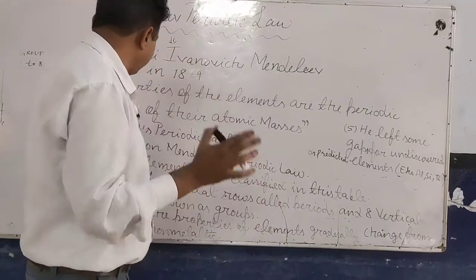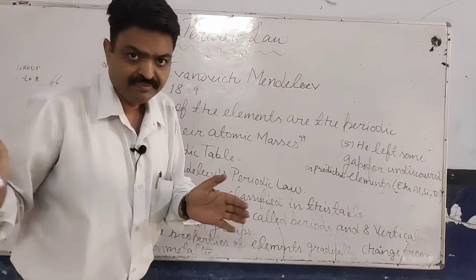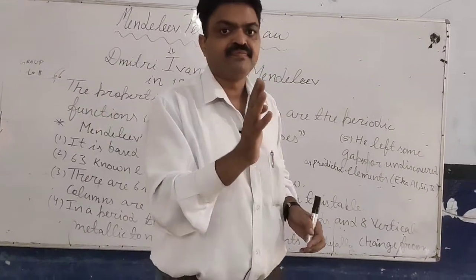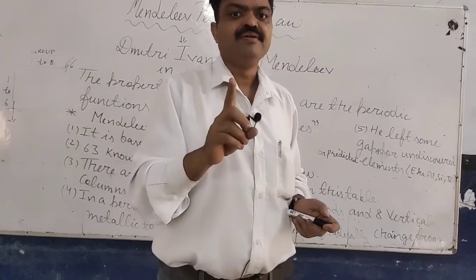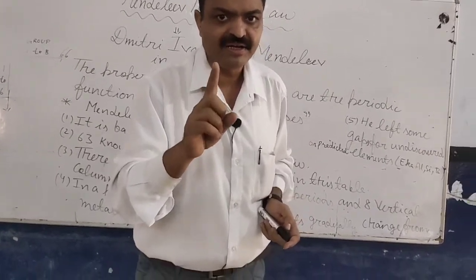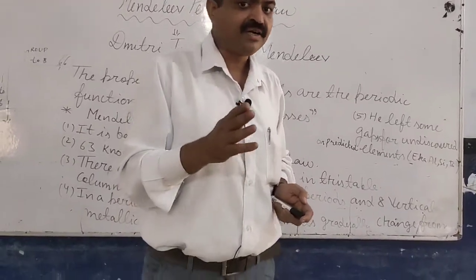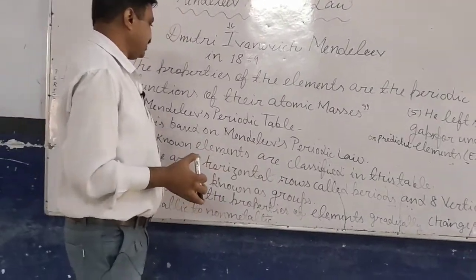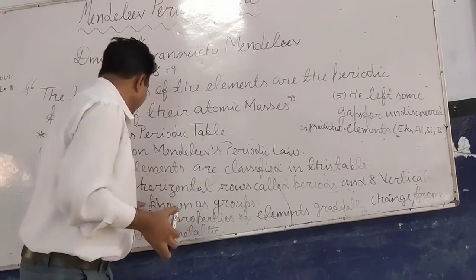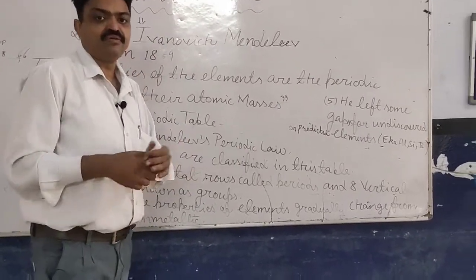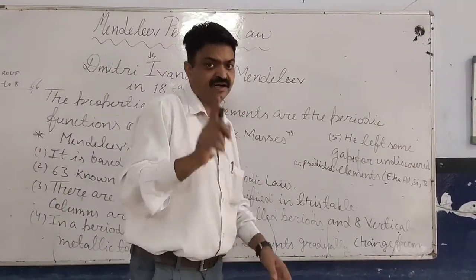What are the groups? Groups are the vertical columns, and there are 8 groups. Those groups are categorized into subgroups, and the vertical columns are known as groups, and the horizontal rows are known as periods, and there are 6 periods.